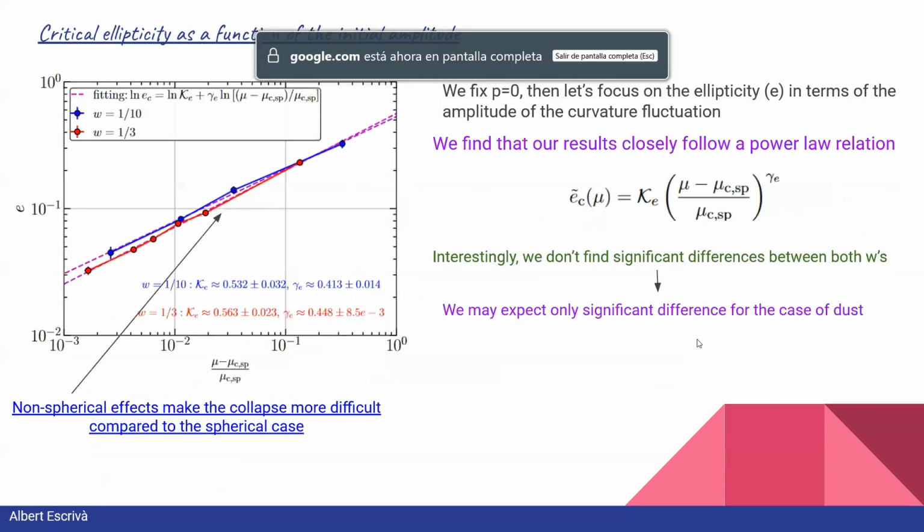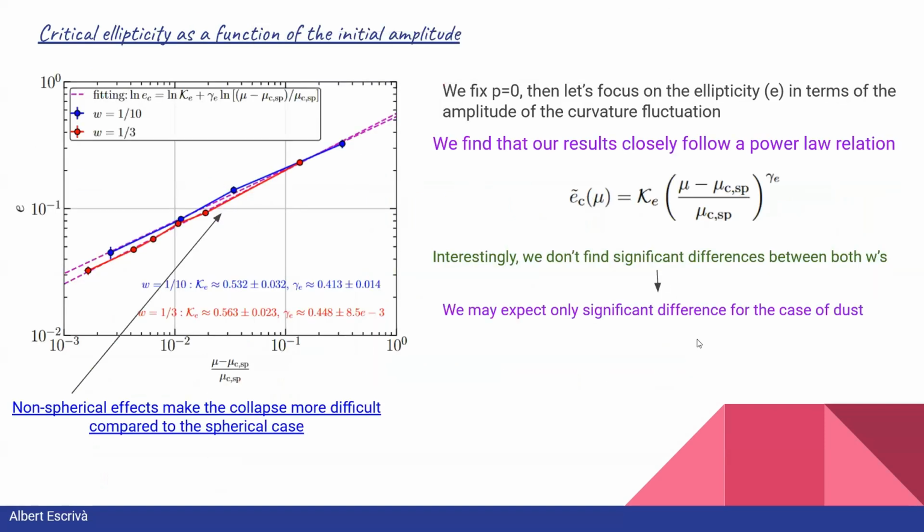Then we have also obtained the behavior of the critical ellipticity, fixing the value of the prolateness to 0, in terms of the amplitude of the fluctuation. And what we find is that our numerical results closely follow a power-law relation given by this formula with coefficient k and some exponent gamma. And basically, we don't find significant differences between both equations of state.